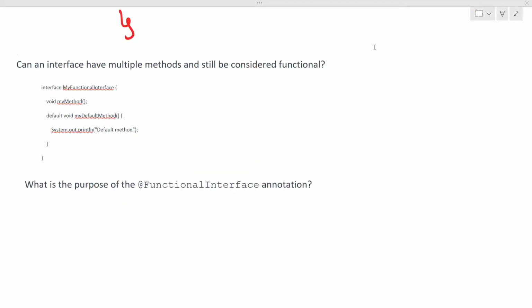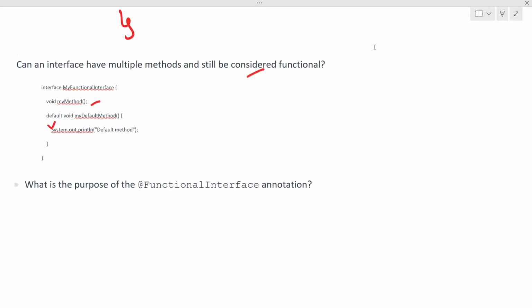This question I have just specified, right, that you will be getting another additional part, that an interface can have multiple methods and still be considered functional. I already mentioned this, right? So here is just an example for you. This my functional interface is a functional interface, right? And see here it has just one abstract method, and you can see it has one additional default method as well, right?